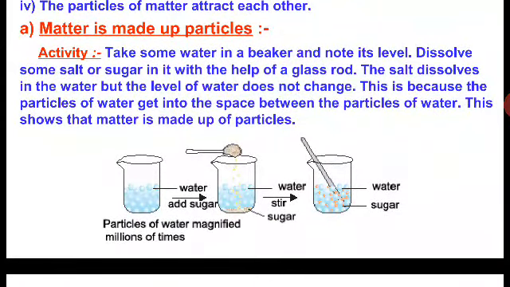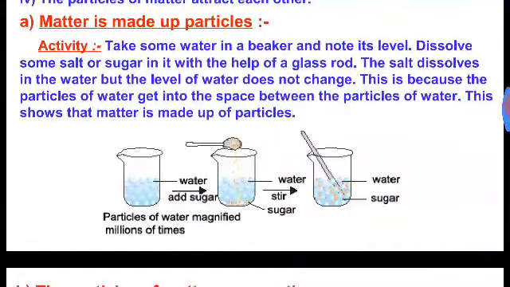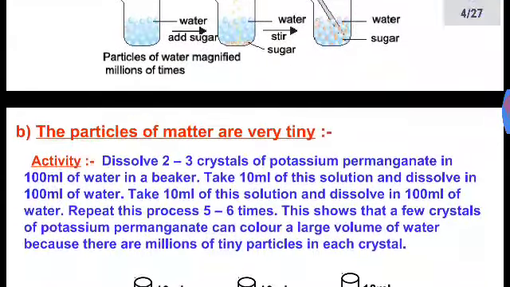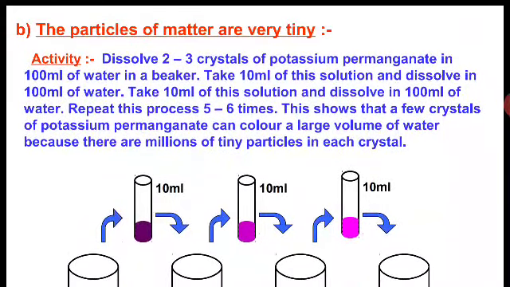We can dissolve some sand particles in water, and you can see different sizes of particles present in the sand, as it will disperse in the water. To show that particles of matter are very tiny, we can use 2-3 crystals of potassium permanganate and dissolve them in 100 ml of water.